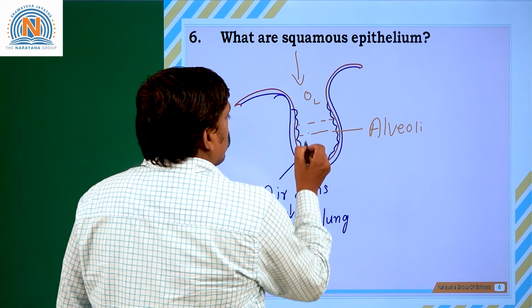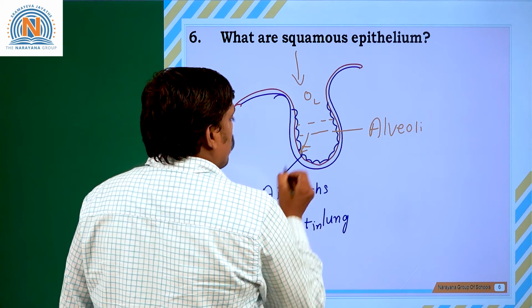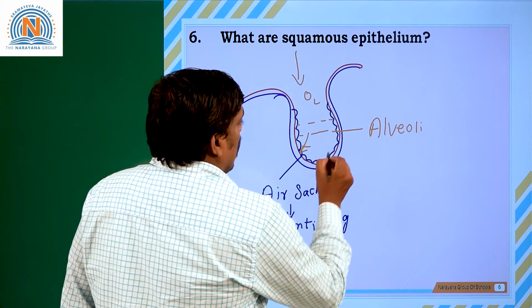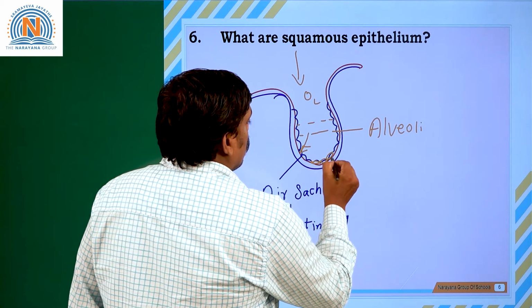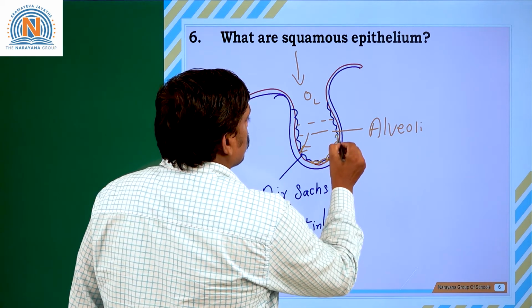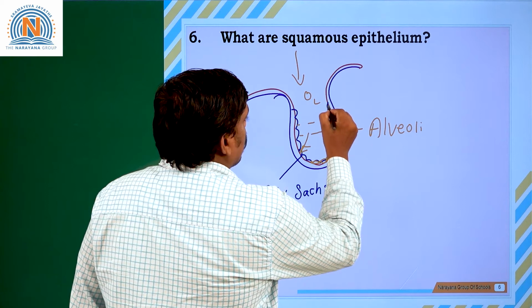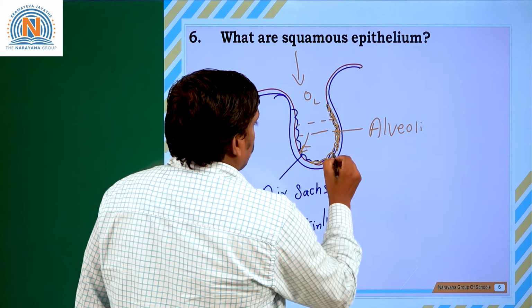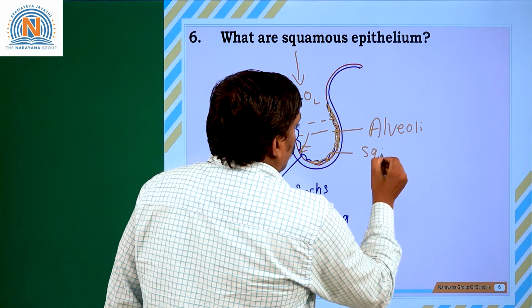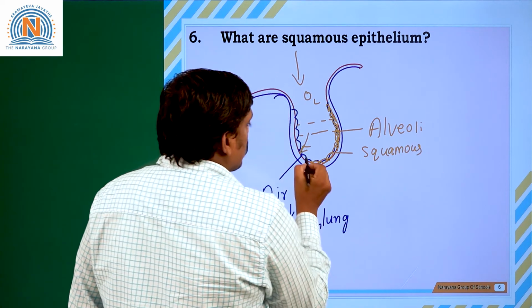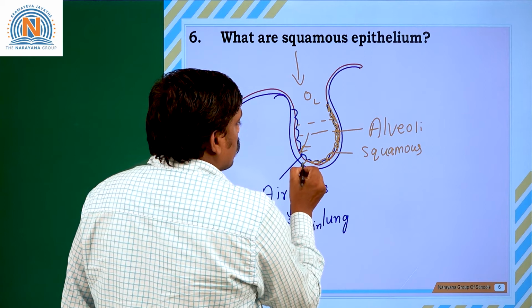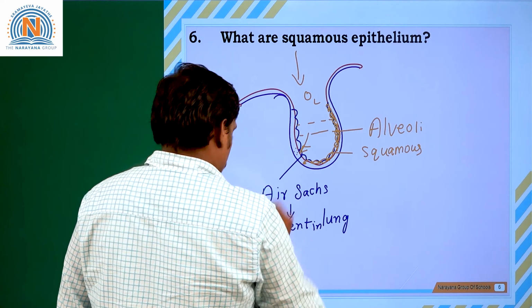The oxygen atoms diffuse into the lining of epithelium, which we discussed. This lining of epithelium is generally called squamous epithelium. What is it called? Squamous epithelium.